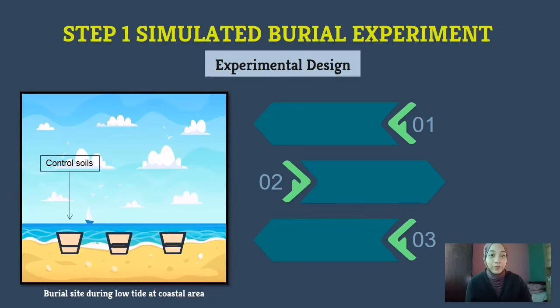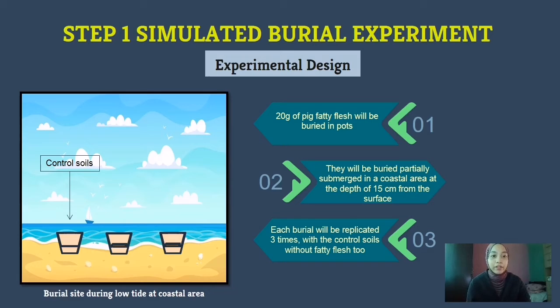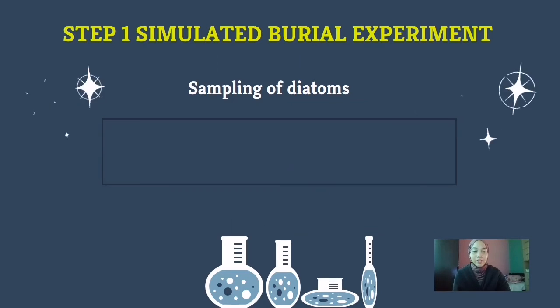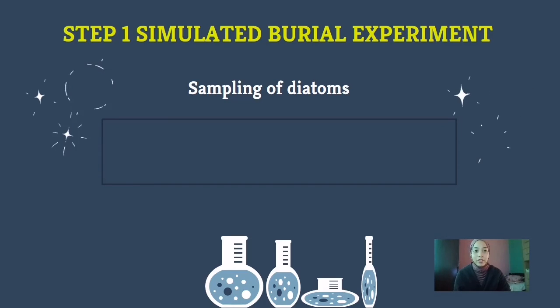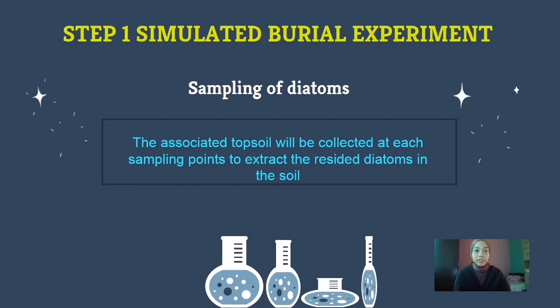The first one is simulated burial experiment. It will be done by recording the mass of 20 gram abdominal fatty flesh of commercial pig first. The pot containing abdominal fatty flesh will be covered with the soil on top layer of fatty flesh and then will be partially submerged in a coastal area at certain depth. Each burial interval will be replicated along with the control soils without fatty flesh. Diatom sampling will be done by collecting the associated topsoil at each sampling point to extract the resided diatoms.